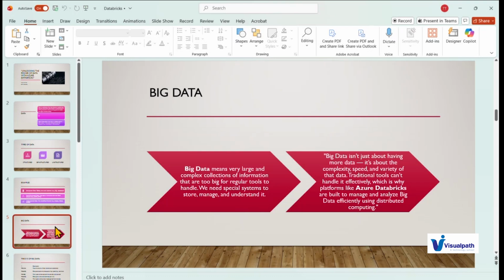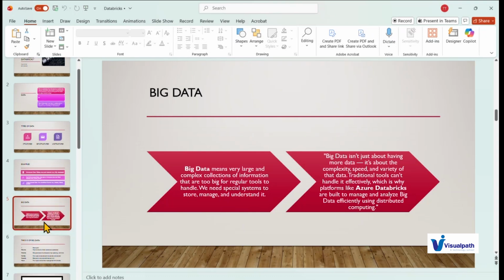There are around 150, 200 plus sources in any technology. If we go with Azure, AWS, or even Google Cloud Platform, generally there are 100 plus connectors. They allow you to connect different sources. We can connect to any source and get the data. So big data is very large data, and that's how we need to handle it.